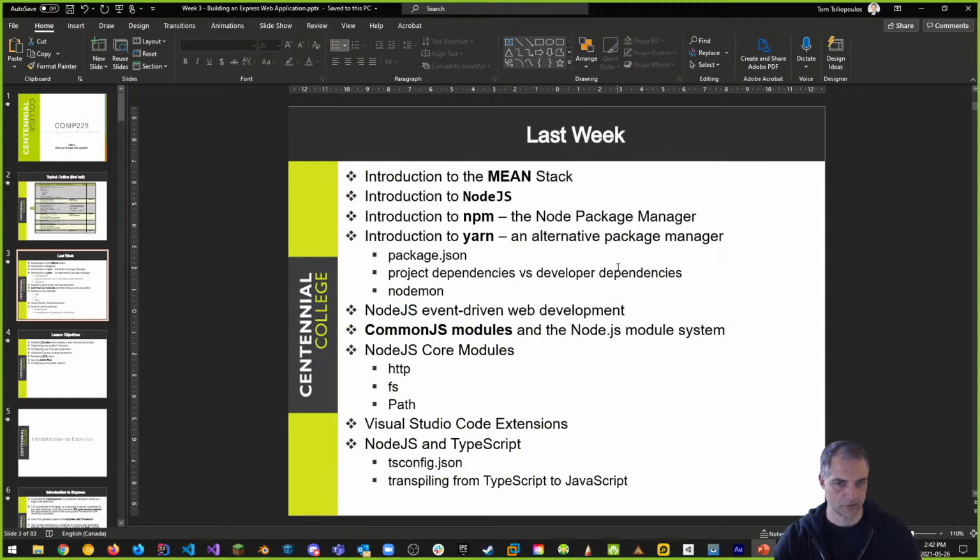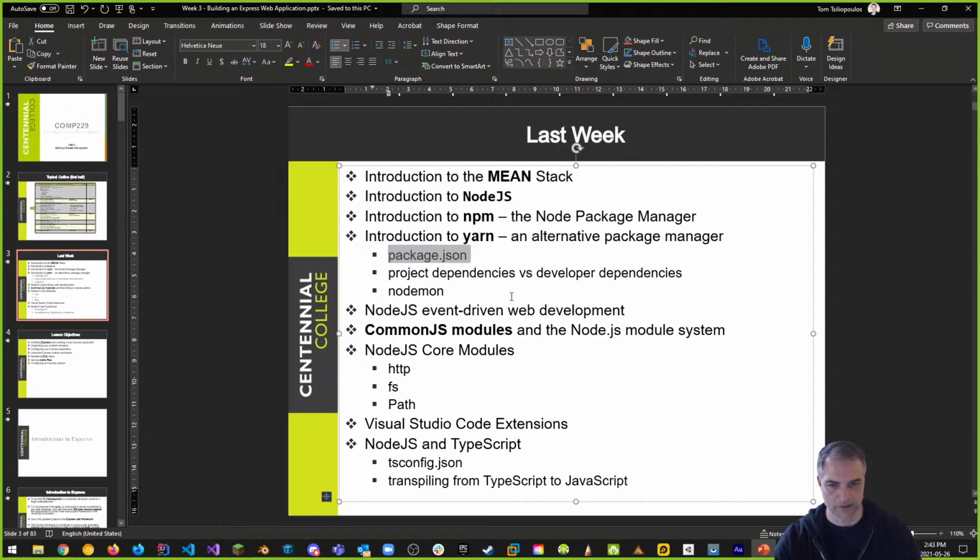Last week we talked about the MEAN stack. We talked about Node.js, a bit of history of Node.js and so on. We talked about NPM and how Yarn is a little bit more effective and quick. It's a good wrapper, and it's also a project manager, among other things. We installed a package.json file, and we talked about project dependencies versus developer dependencies and what those two things mean, as well as Nodemon and the importance of using Nodemon to monitor your project as we go. When we instantiate an object of type server, it is immutable. We have to relaunch our server or use Nodemon, or something like it, to do it for us.